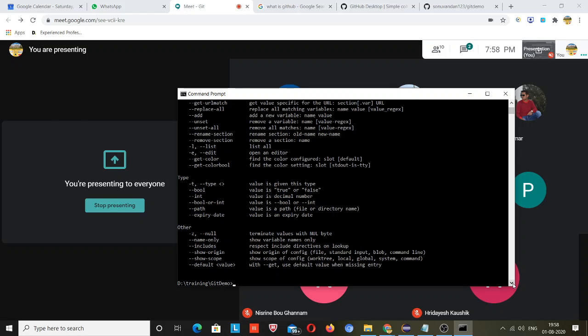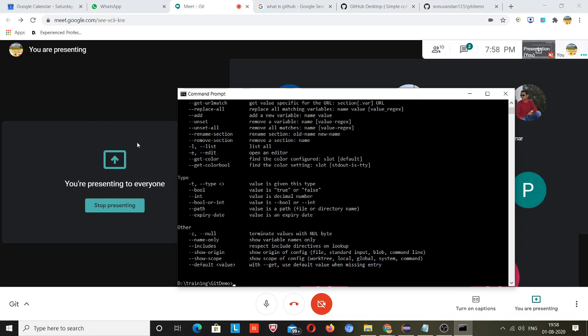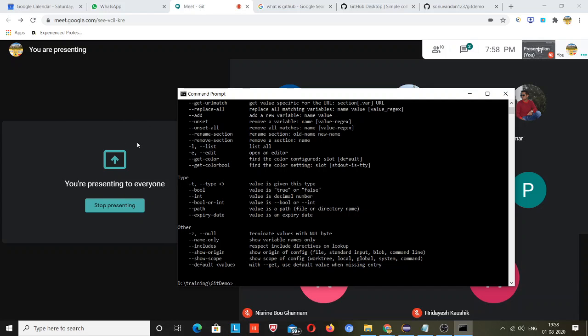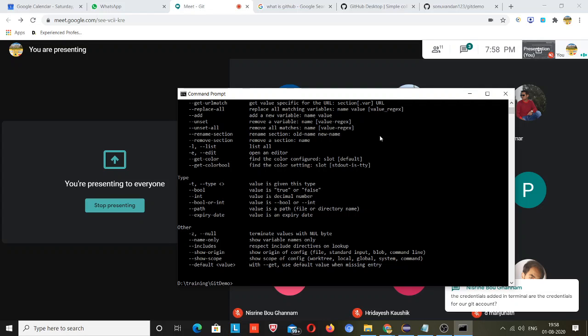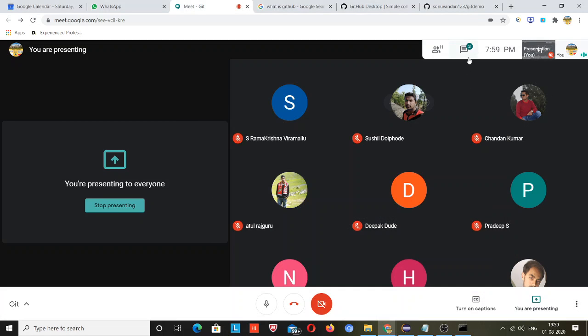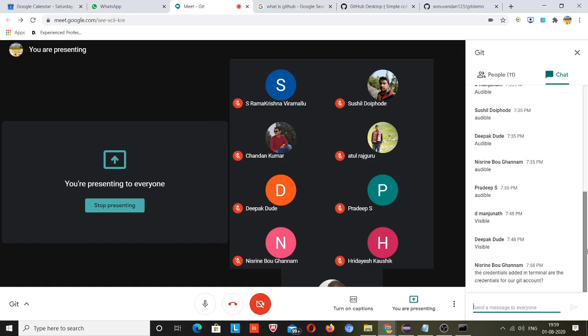Okay. But one thing, it has not asked me for a password. But when you guys do it the first time, there will be a pop-up window, and that will ask you to enter the password, and that password will be your GitHub account password. When you were creating the GitHub account, there was a window asking for the password, and you need to put that in. Because I have done it several times, I don't need to enter the password. It is not prompting me. But when you do it the first time, it will ask you for the password. So you need to remember the account password.